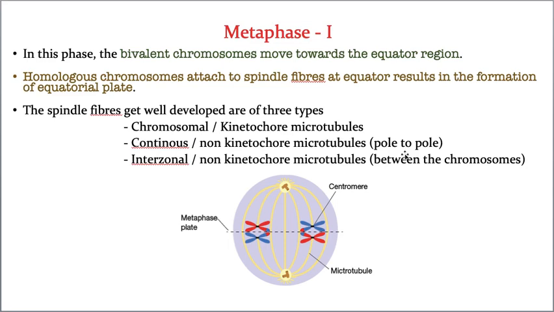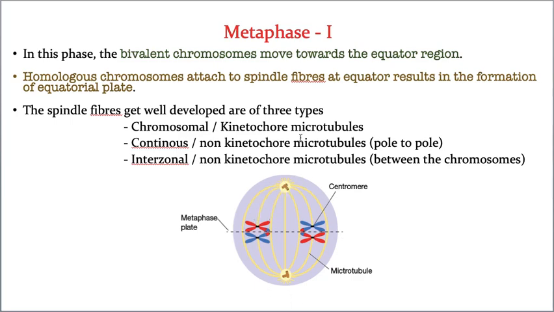What is that? Metaphase 1. Hope you remember karyokinesis 1 is divided into prophase 1, metaphase 1, anaphase 1, and telophase 1. Now I have entered into metaphase 1. In metaphase 1, all these homologous chromosomes start arranging in the equator region of the cell, which results in the formation of the equatorial plate, and spindle fiber formation becomes complete.